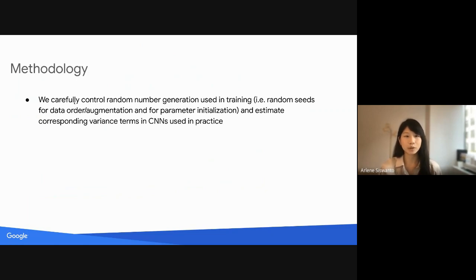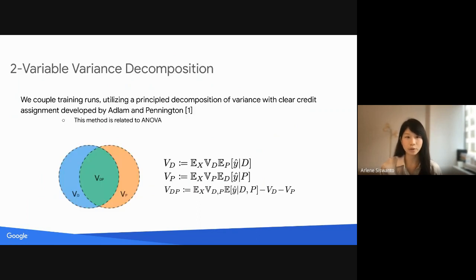We carefully control the random number generation used in training. What this means is we tightly control the random seeds used for data randomness and the seeds used for parameter initialization, and estimate corresponding variance terms for convolutional neural networks used in practice. Within data randomness, we train all available training data for each run, but modify data order and data augmentation. We couple training runs by setting data seeds to fixed values while changing model seeds, then setting model seeds to fixed values while changing data seeds.